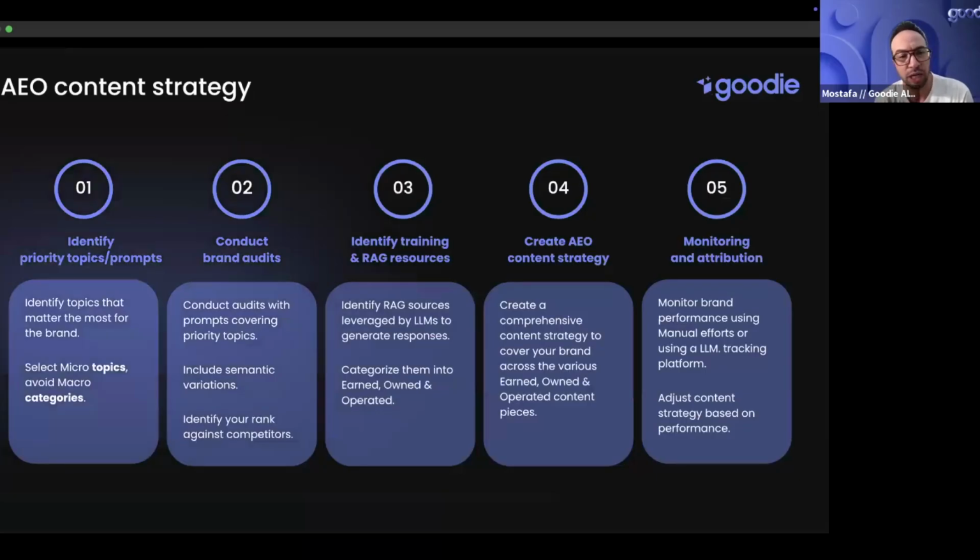So how to optimize for AEO in general, not just AI mode. You've got to identify the topics that matter most for your brand. Conduct the brand audit. Identify the training sources and RAG sources. What are the citations that are impacting these models the most? And start creating a content strategy around it, whether an outreach strategy, an engagement strategy, or creating your own content that can be cited and sourced. And then you've got to monitor and attribute accordingly to get a sense of what's working and what's not.